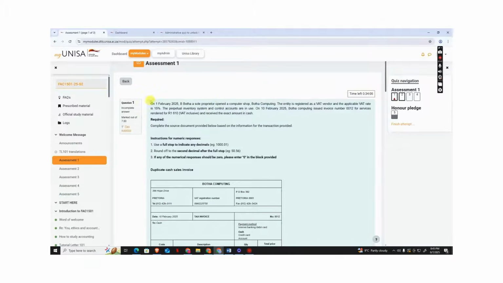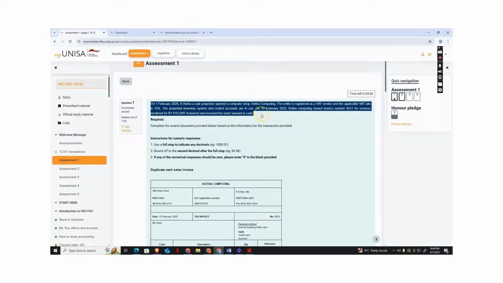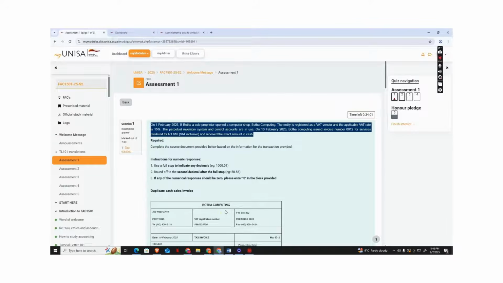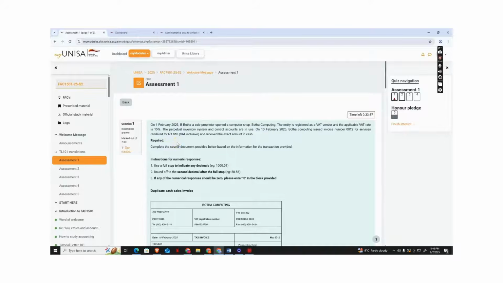Please read the statements before starting to answer or looking for things. As you can see, it says on 1st February 2025, B. Porter, a sole proprietor, or what's called a sole trader, opened a computer shop called Porter Computing.